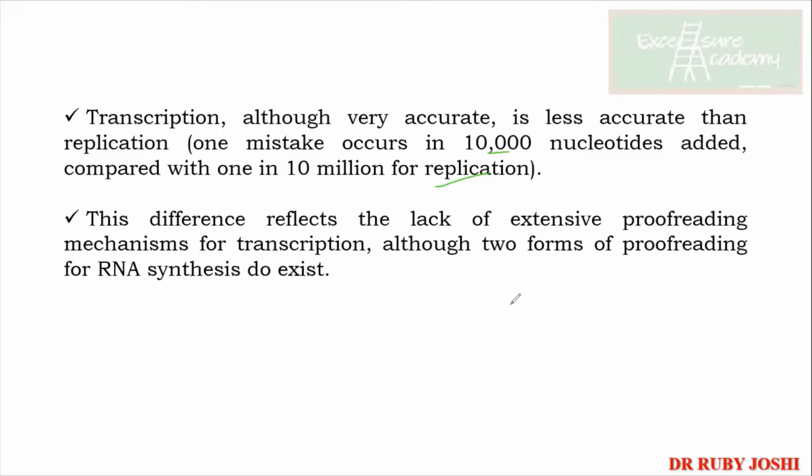You saw that in replication, how many kinds of mechanisms we have in order to make sure that the sequence is intact. So of course the RNA polymerase does not have that extensive proofreading mechanism for the transcription, like how we have in the case of the replication. Why is that so, can anyone tell?